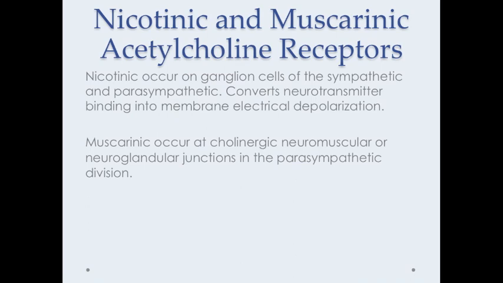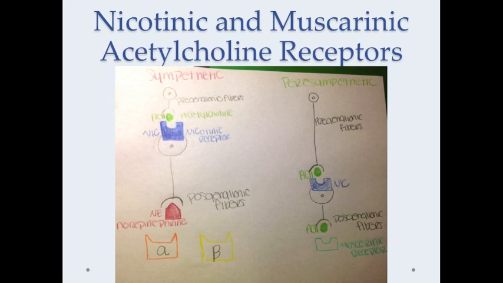Nicotinic and muscarinic acetylcholine receptors. Nicotinic occur on ganglion cells of the sympathetic and parasympathetic. They convert transmitter binding into membrane electrical depolarization. Muscarinic occur at neuromuscular or neuroglandular junctions in the parasympathetic division. The blue on both the sympathetic and parasympathetic is the nicotinic, and on the parasympathetic the teal is the muscarinic acetylcholine receptor.